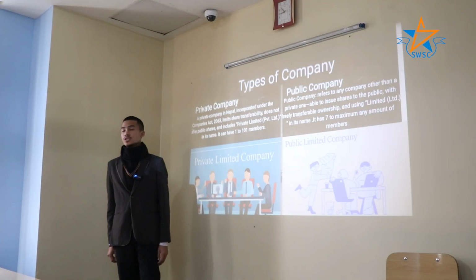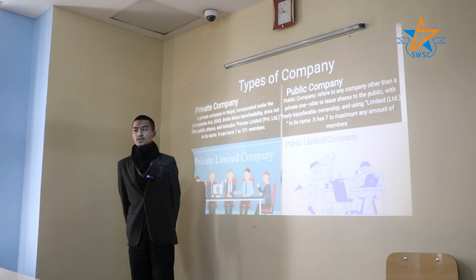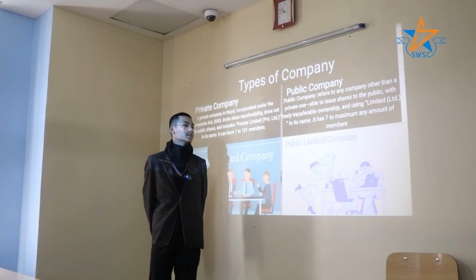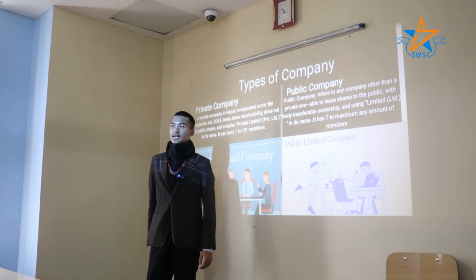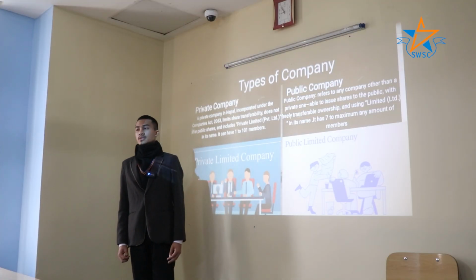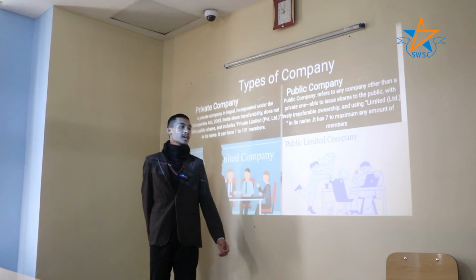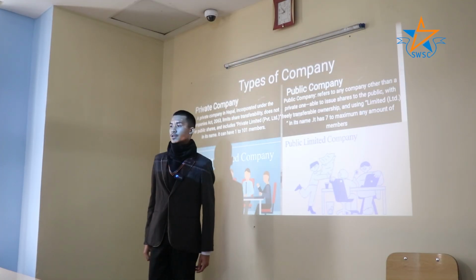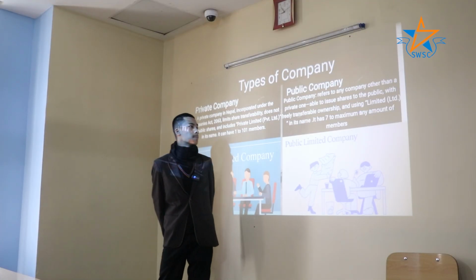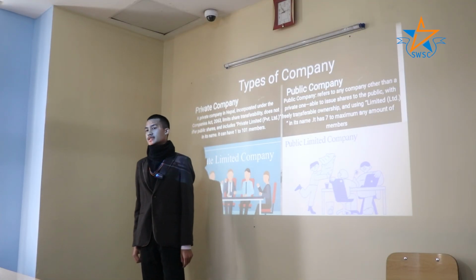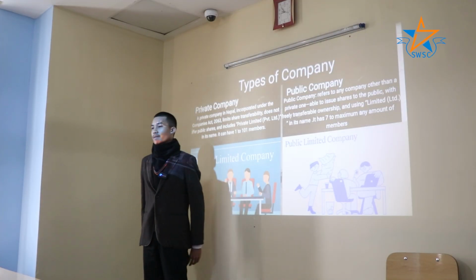Now I would like to proceed to the public company. As the name suggests, a public company means a company which can also be owned by the public. A public company can easily issue its share and debentures to the public. Therefore, the public can also own the public company. A public company can be established with a minimum number of 7 people, and it does not have any limitations of its members.